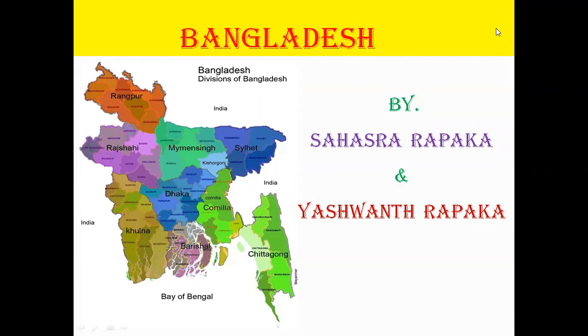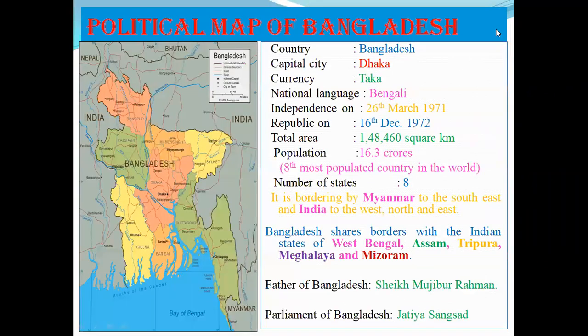Today we are going to learn about a country which is a very close neighbor to our country. The country is Bangladesh. Now we shall have a look at facts about Bangladesh. This is the political map of Bangladesh.